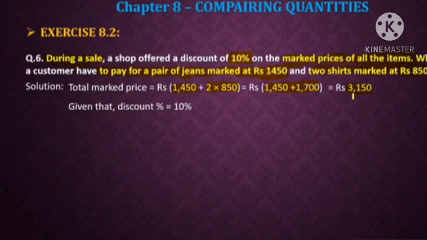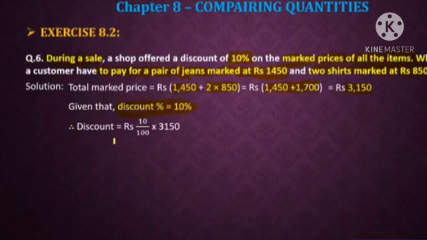Now here it is given that the discount percentage is 10%. Okay. So therefore we know how to calculate the discount. Discount is calculated with the help of the formula: discount is equal to discount percentage divided by 100 into marked price. Okay. So here actually we converted this percentage into a ratio by dividing it by 100.